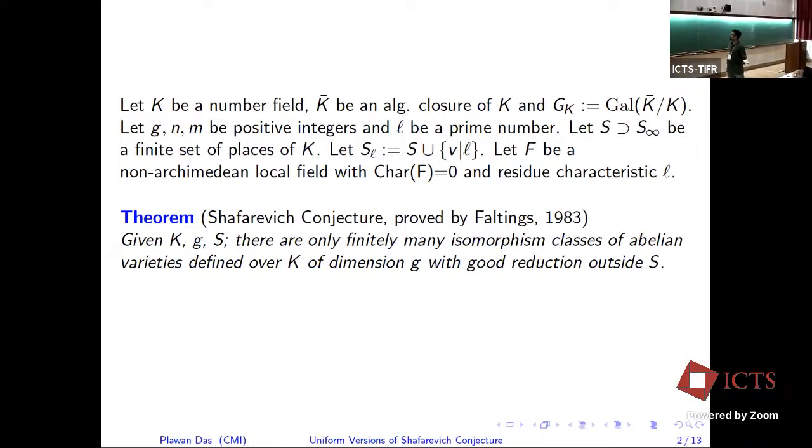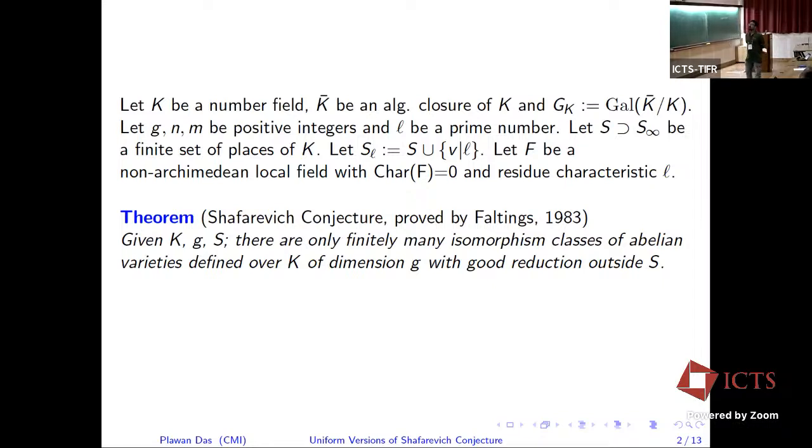and let l be a prime number, and S be a finite set of places of K. I'm assuming in the whole talk that S contains S infinity. By the notation S_l, I will denote S union all the places of K lying above l. And F will be a non-Archimedean local field of characteristic 0 and residue characteristic l.